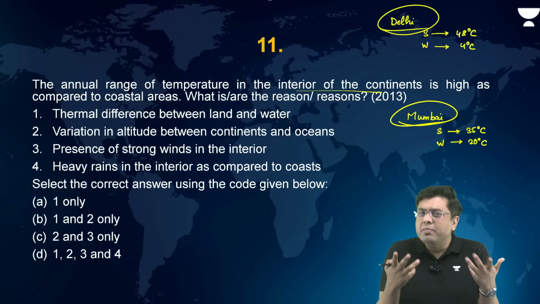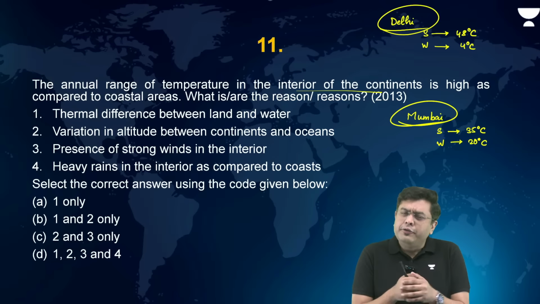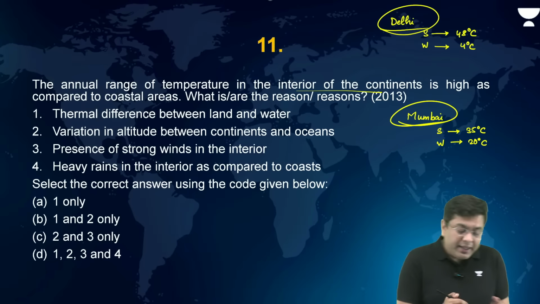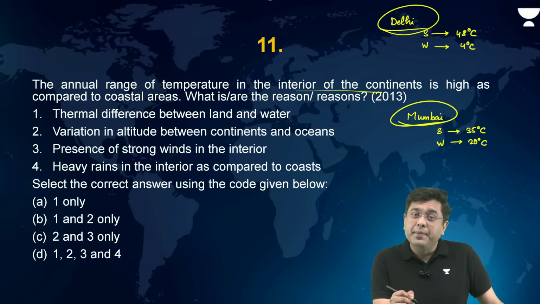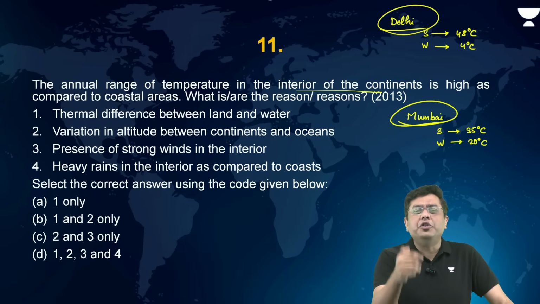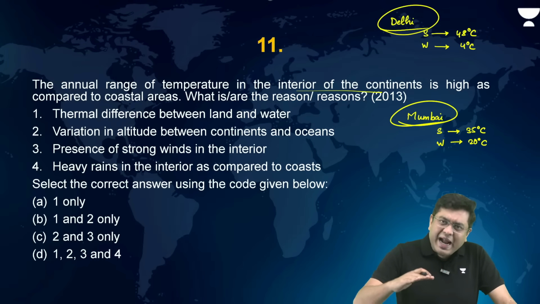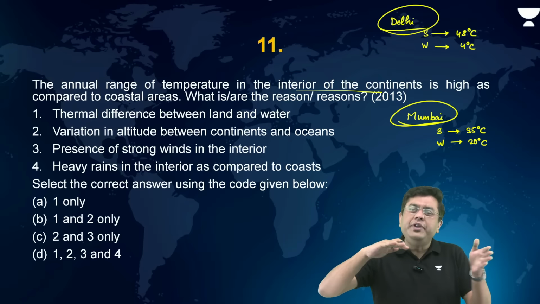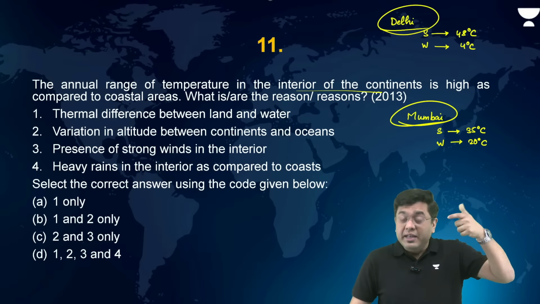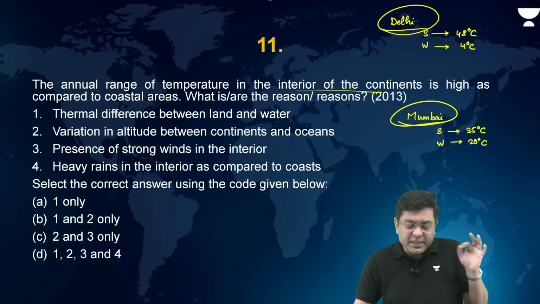So why do we have marine influence? After all, it is the marine influence which leads to this factor. So what does marine influence actually translate into? Basically, thermal difference between land and water. Differential rate of heating and cooling brings about the frequent land breeze and the sea breeze on a daily basis, which leads to moderation of temperature. Whenever the land starts getting heated up, a cool sea breeze will come. It will lower the temperature. Whenever the land again loses temperature, the land and sea breeze does the role of temperature regulation.